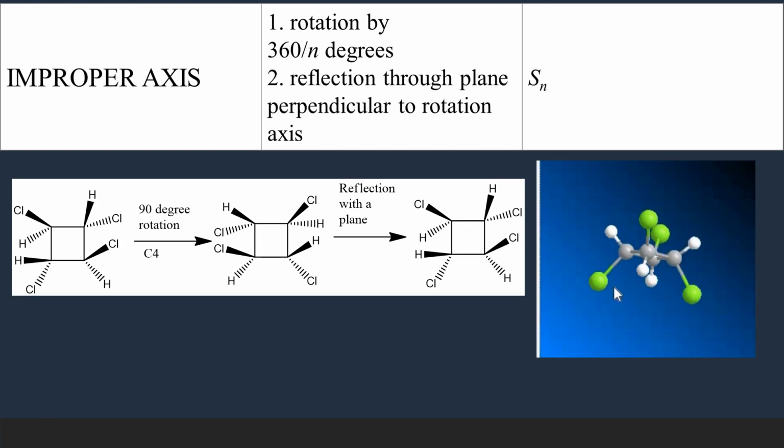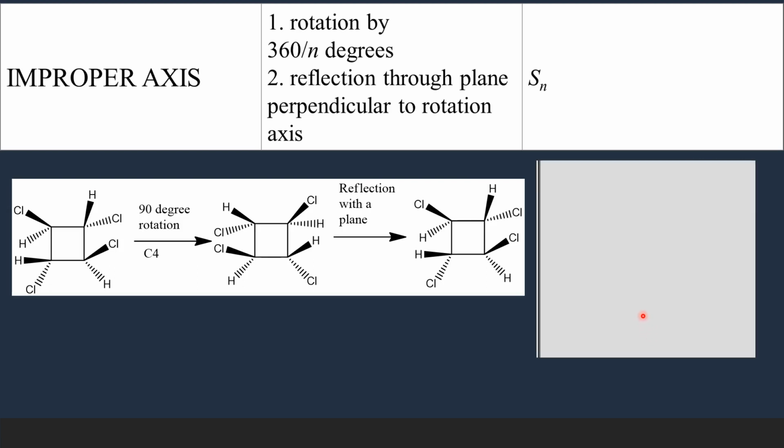So I have taken the three-dimensional structure of the molecule. All these yellow balls are chlorine atoms, and the white balls are hydrogen atoms. So we have chlorine in the beta side now. So here it is, now it is down, the C-Cl bond is downwards. And now if you rotate the molecule by 90°, this yellow ball will move here. And then if you do a reflection, this yellow will go up and the white will come down.